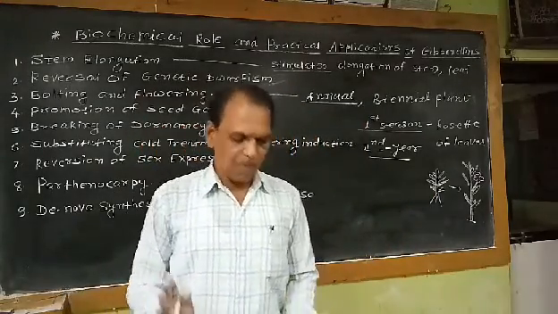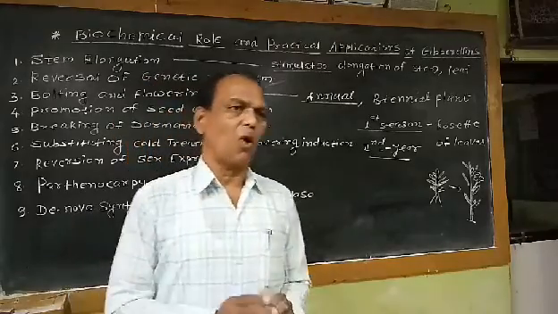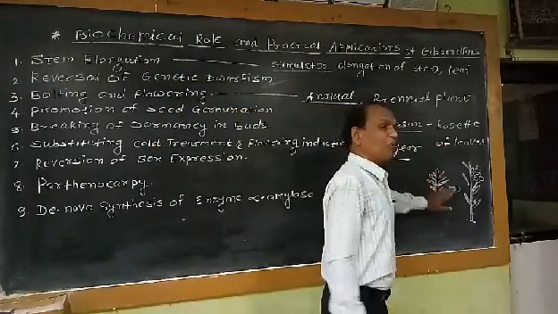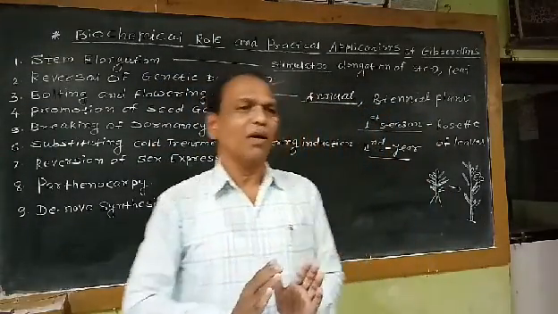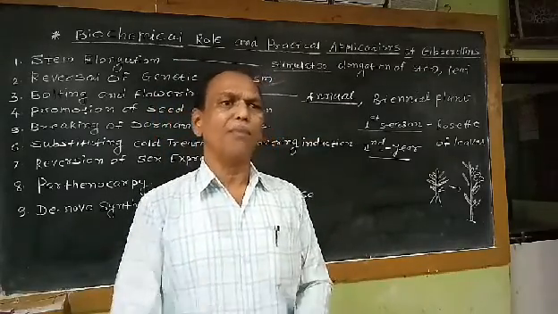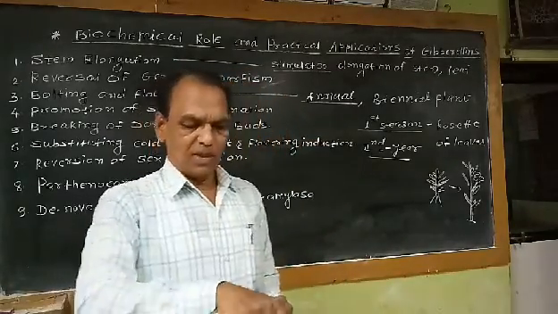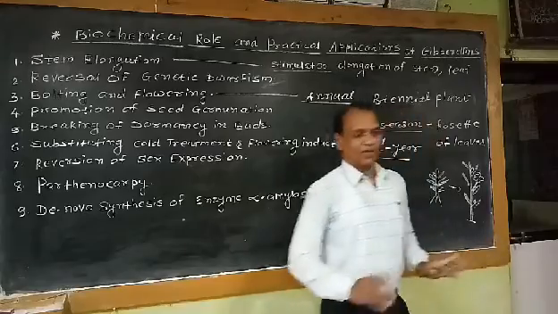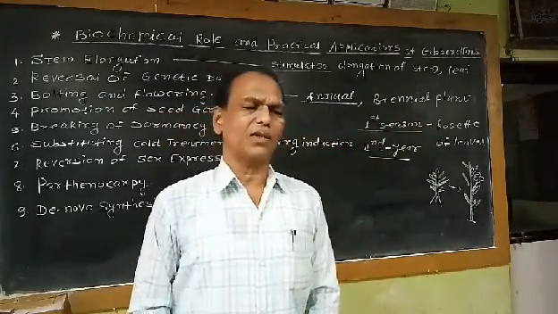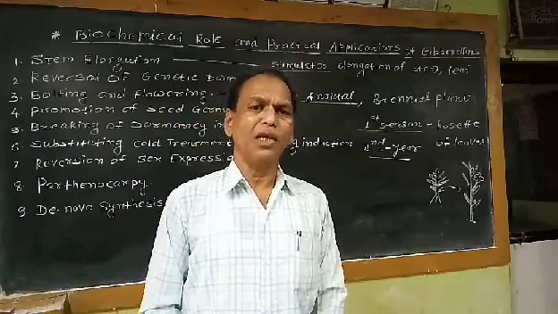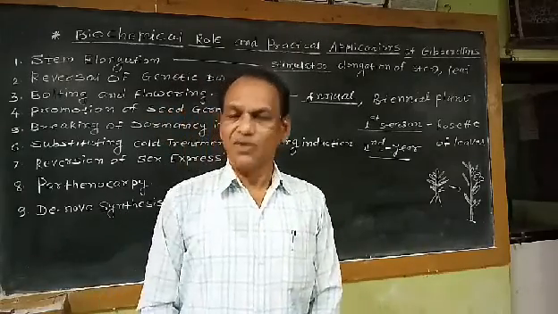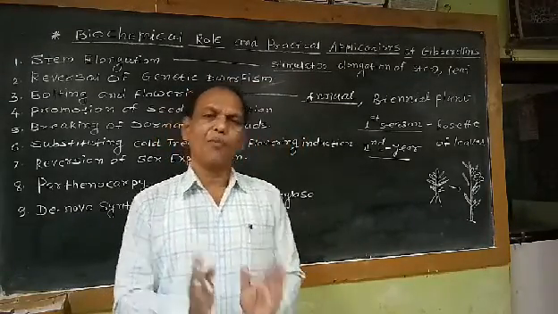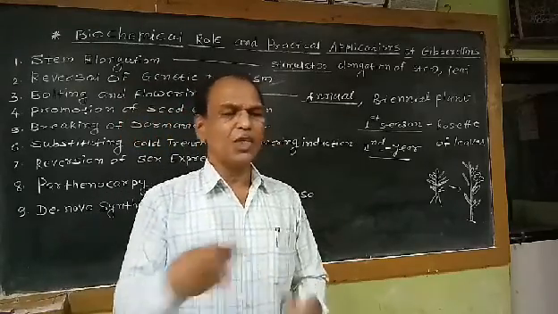That means this process of initiation of flowering is commonly called the bolting process. That means when the plant attains maturity, when vegetative growth of the plant is completed, then and only then the axillary buds and terminal buds which are present in the plant are converted into flower buds. That means for this conversion of vegetative buds which are present in the axillary position of the leaves, two conditions are essential. The first condition which is essential is appropriate growth of the plant. That means vegetative growth of the plant.